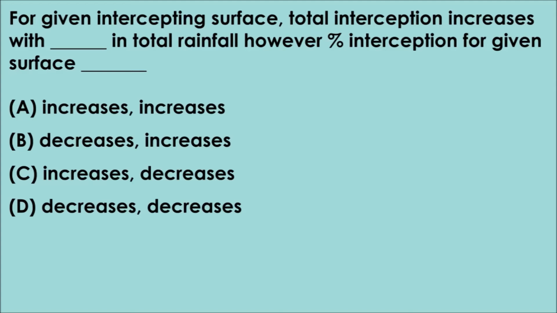However, percentage interception for given surface, fill in the blank. Option A, increases, increases. Option B, decreases, increases. Option C, increases, decreases. And option D, decreases, decreases. The correct answer is option C, increases, decreases. That is, for given intercepting surface, total interception increases with increase in total rainfall. However, percentage interception for given surface decreases.